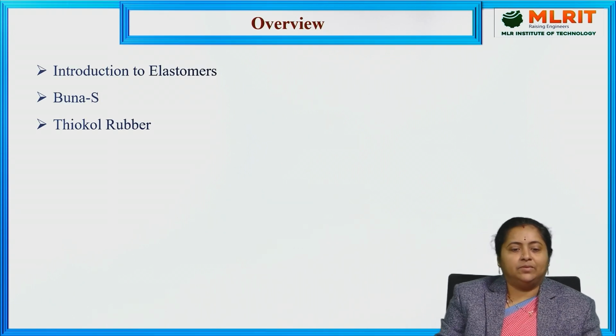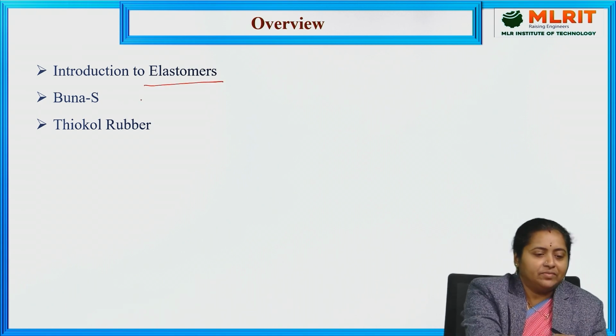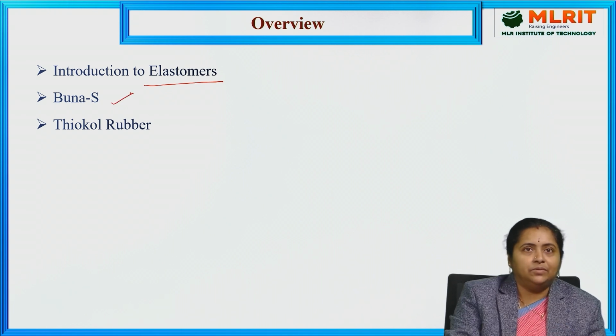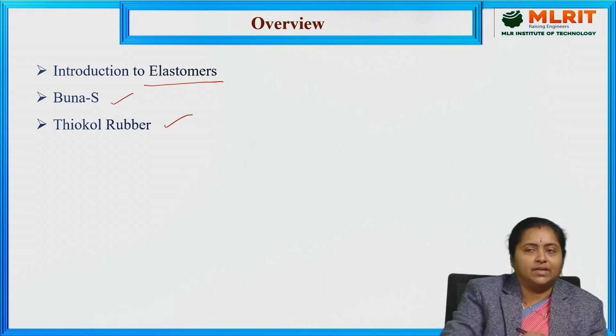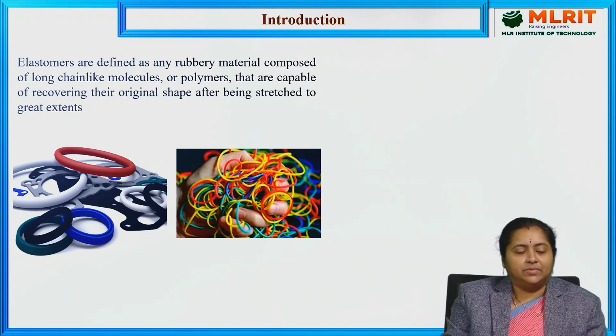So, coming to the overview of today's presentation: introduction to elastomers and examples of elastomers which were there in your syllabus. One is Buna-S, and the second one is Thiokol rubber. So, let us start with the introductory part on elastomers.